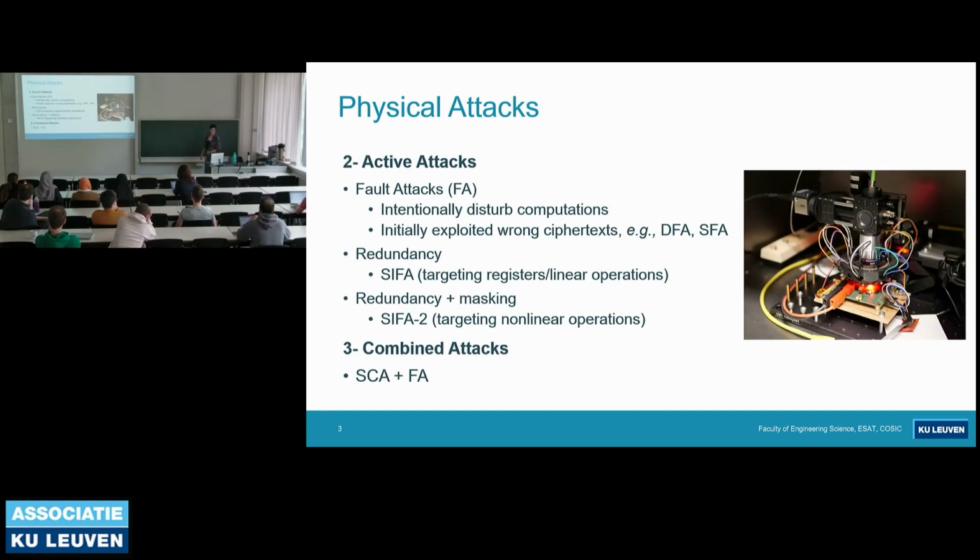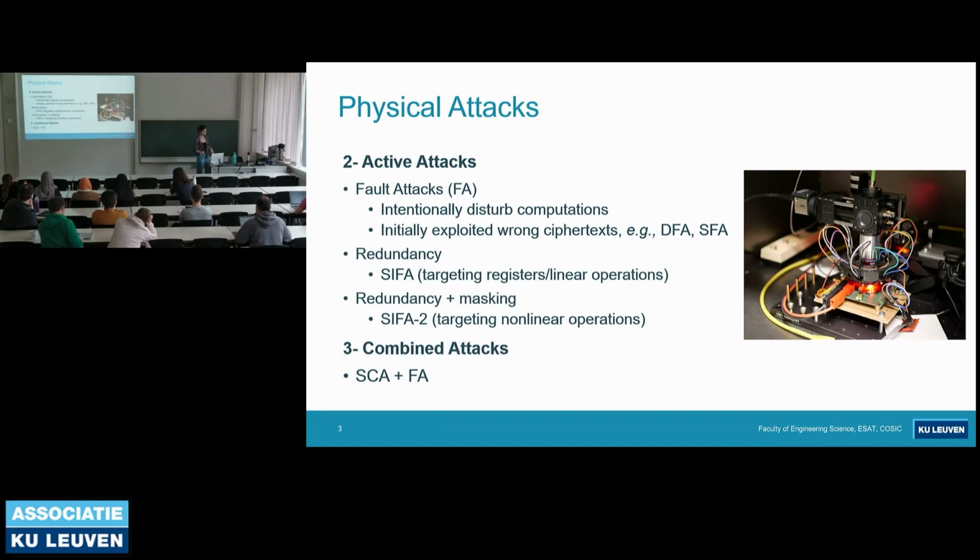Unlike side channel analysis, fault attacks are active kind of attacks, and they intentionally disturb the computations using physical fault injection mechanisms. This can be clock or voltage glitching, EM waves, or laser. Early fault attacks exploited wrong ciphertext, and we can give differential fault attacks or statistical fault attacks as examples. Redundancy was proposed against this kind of fault attacks as a general countermeasure. What we do with redundancy is we check if the output of the encryption is correct or not. And if it's not correct, then we suppress it so that the adversary cannot make use of it.